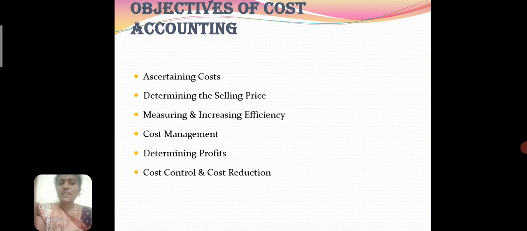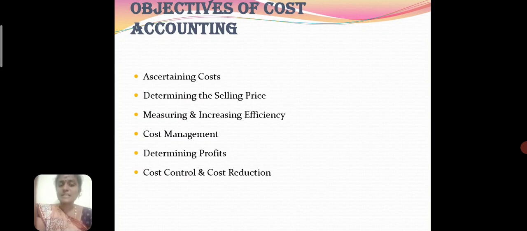It is a significant process for your purpose, as well as the information derived from cost accounting is also valuable for the internal company operations, making strategic decisions and analyzing the trends. The major objectives of the costing system are ascertaining cost, determining the selling price, measuring and increasing efficiency, cost management, determining profits, and cost control and cost reduction.